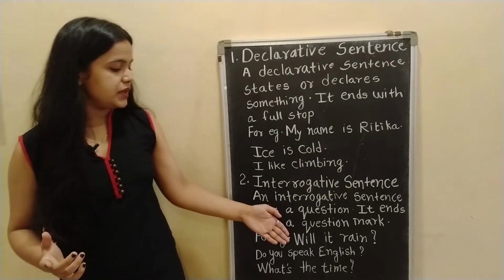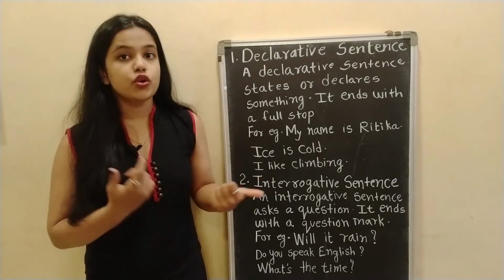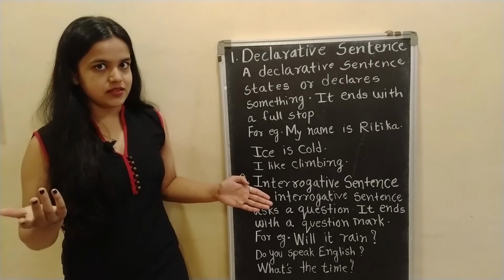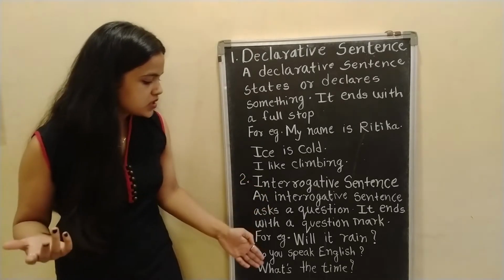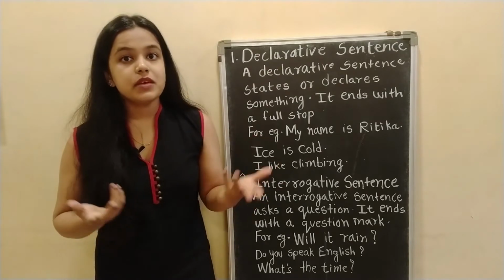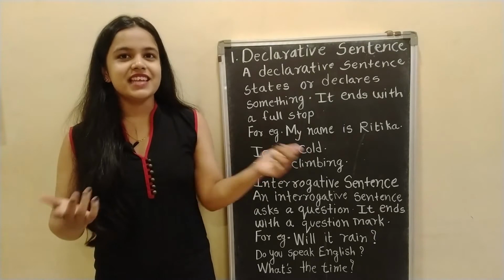Next one, do you speak English? Now I am asking someone whether they speak English or not. So it's a question and hence it is an interrogative sentence. Now the next one is, what's the time? Here I am asking someone what the time is. So this is also an interrogative sentence.